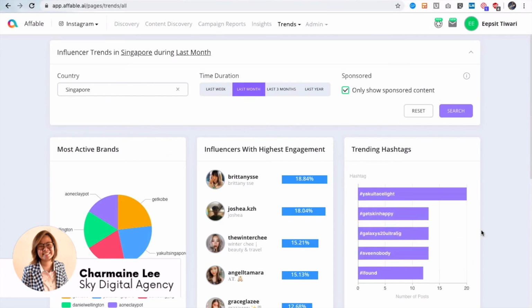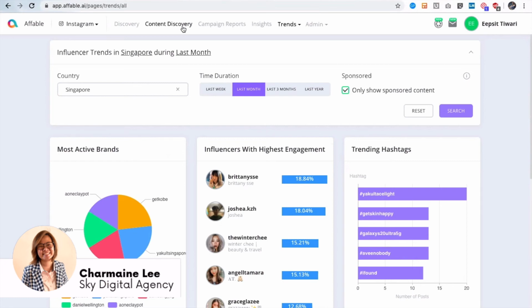Okay, I understand. So another question. This is based on influencers, right? Am I able to look for just trending hashtags in Singapore? Trending hashtags like in general? In general, in Singapore. So I guess that you can directly do that through Instagram, if you know the hashtags.